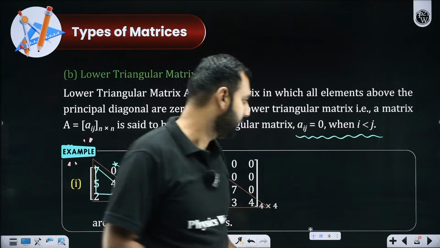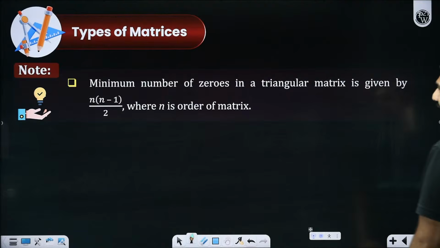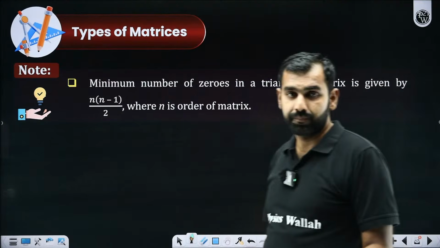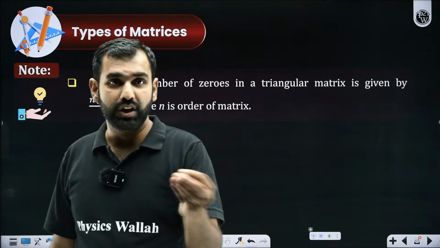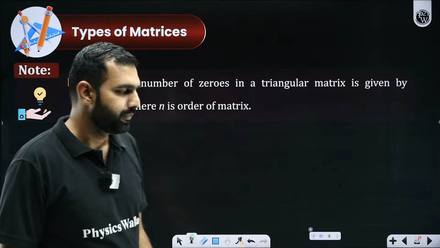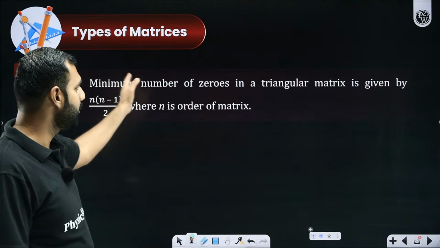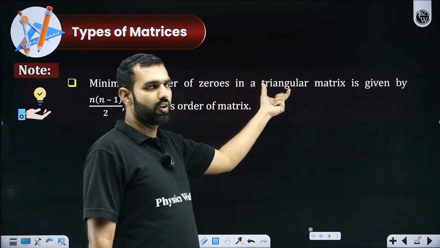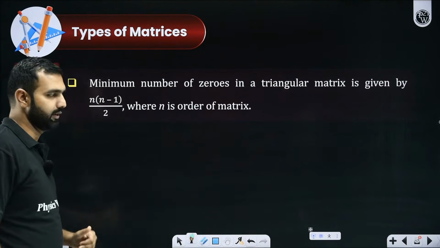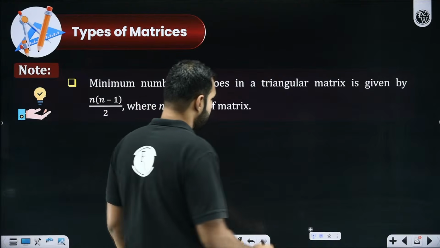All the participants? With this comes a very interesting fact which is asked by JEE Mains directly. Pay attention, everyone: the minimum number of zeros in a triangular matrix is given by this formula. Sir, how did you get this formula? Can you be more specific?